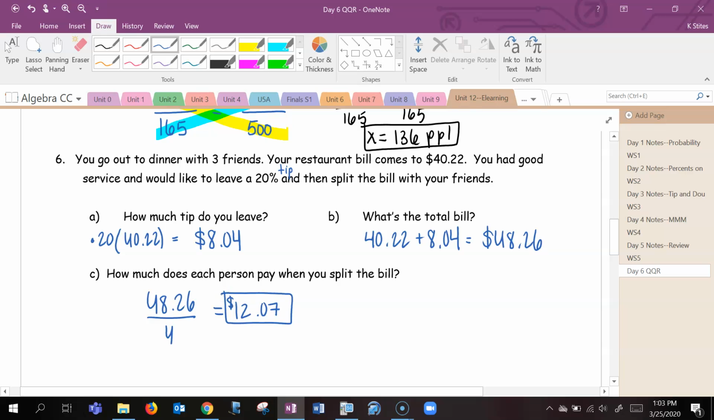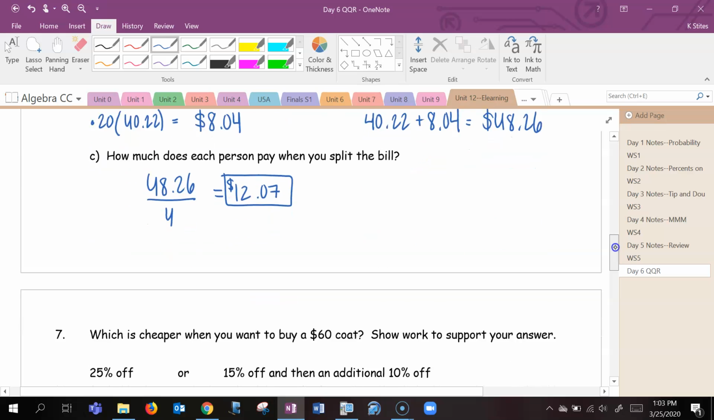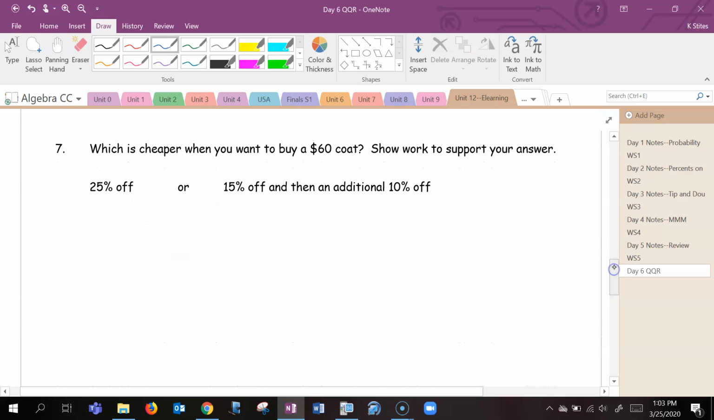Great, I think there's one more on the back. Which is cheaper when you want to buy a $60 coat? Show work to support your answer. All right, so we should know which is cheaper just looking at the options here. The double discount, the combined discount will always be better for you. So this is going to be the cheaper one. Let's find the price for each.